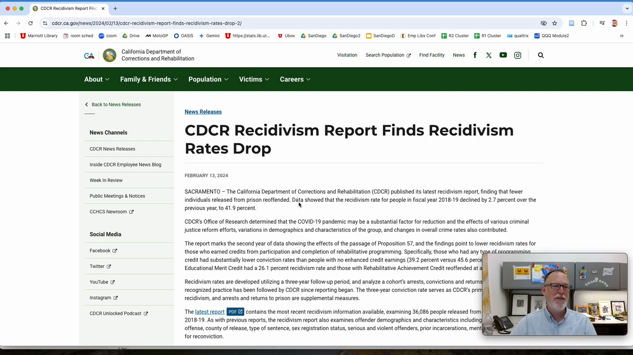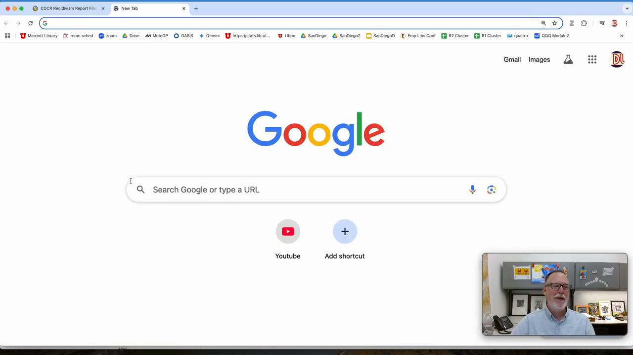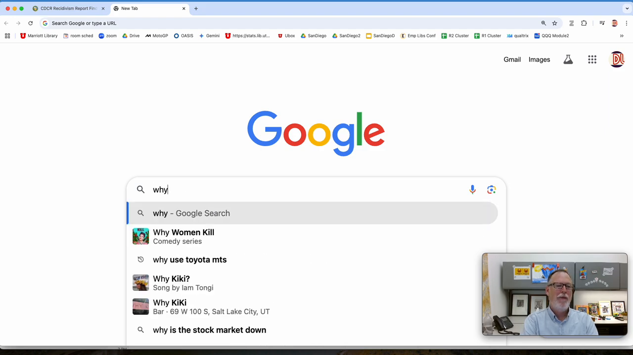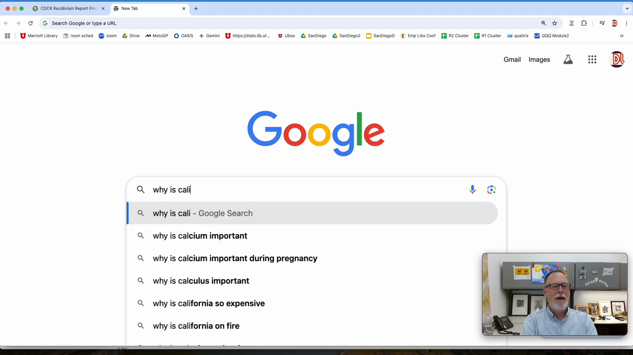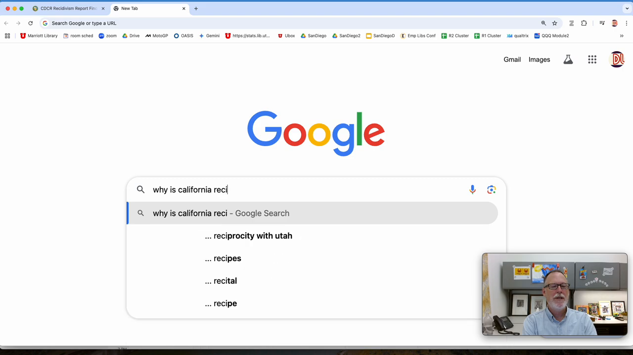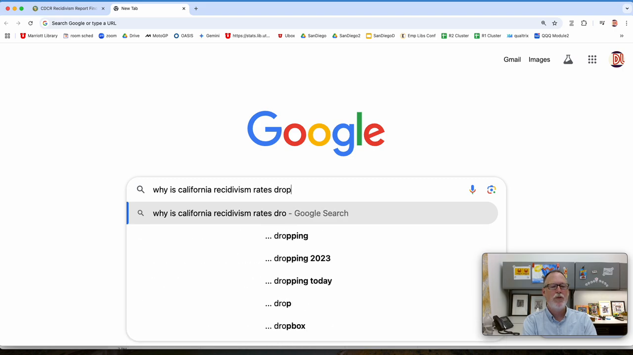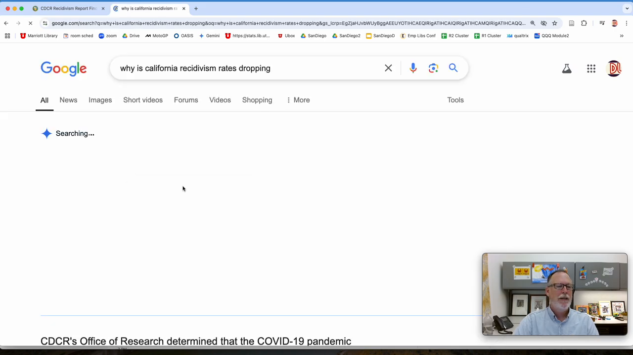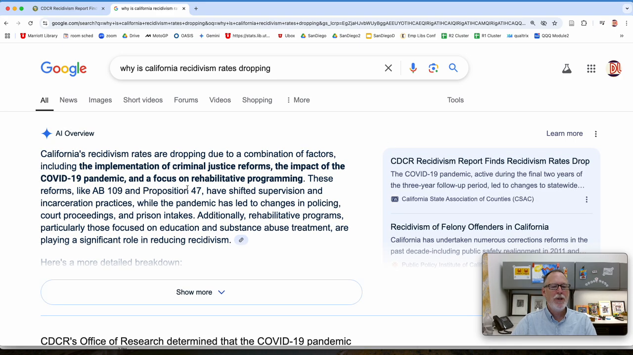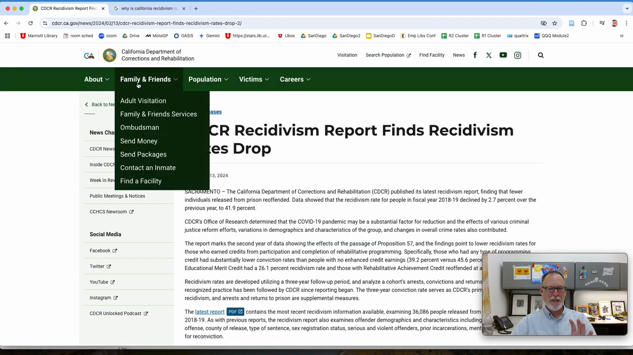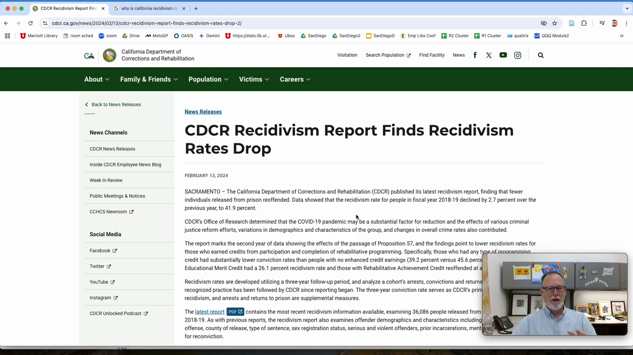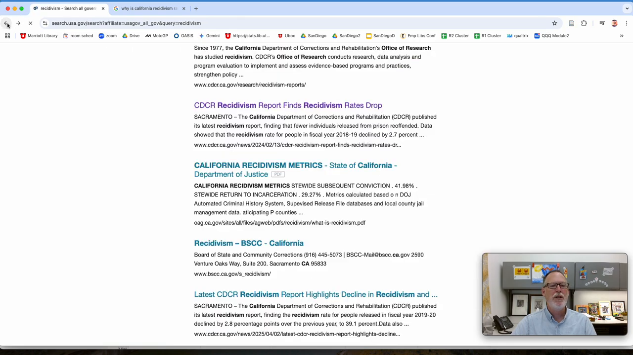Do you know the name of something? You could even Google, why is California recidivism rates dropping? So if you get, oh, there's AI, criminal justice reform, pandemic, rehabilitative programming. Let's grab a keyword like that. Okay, so we're looking for the data. So you might find the recidivism data over an amount of time. Hopefully we could find something related to the topic too.